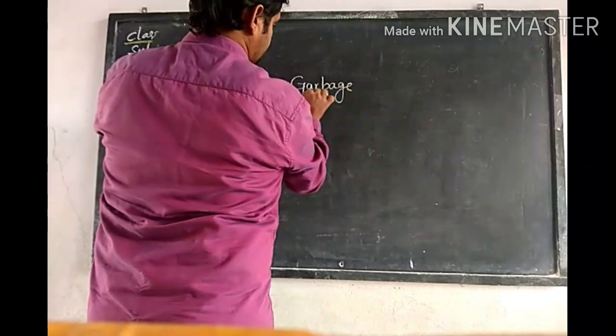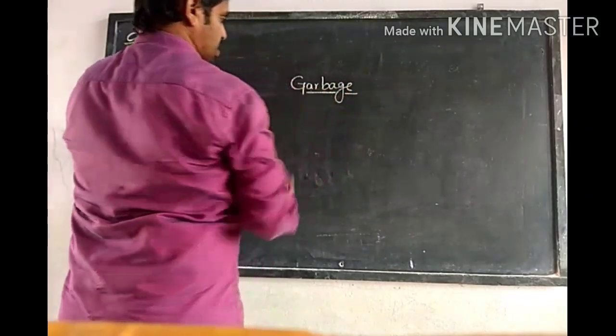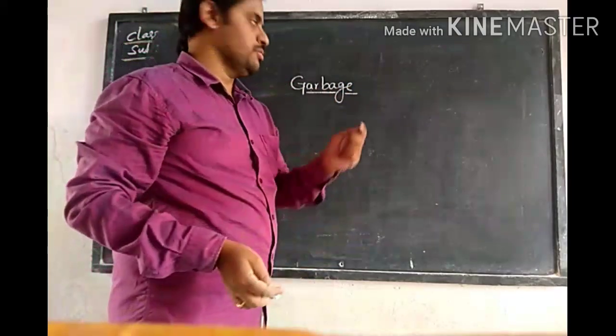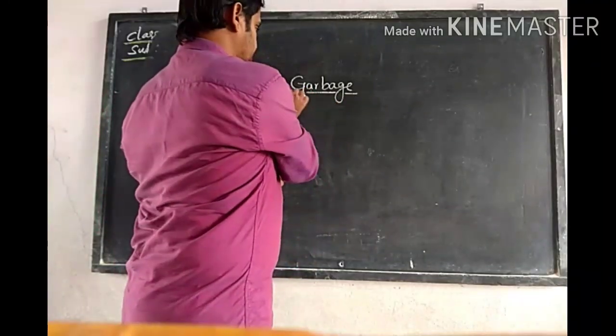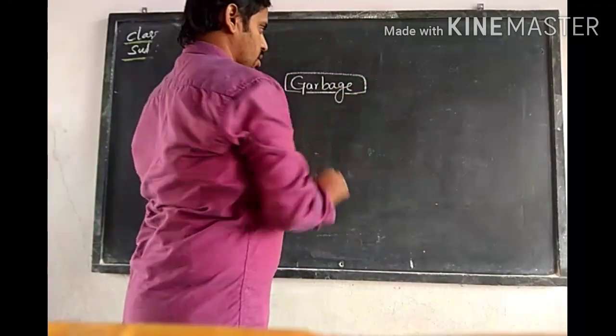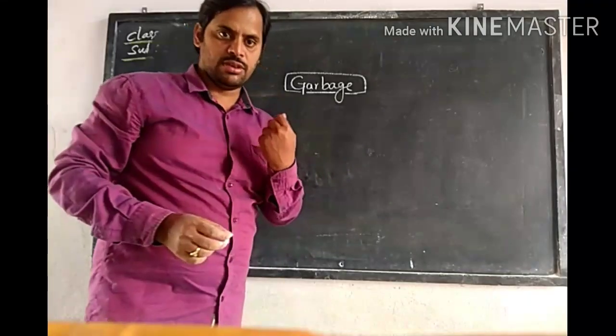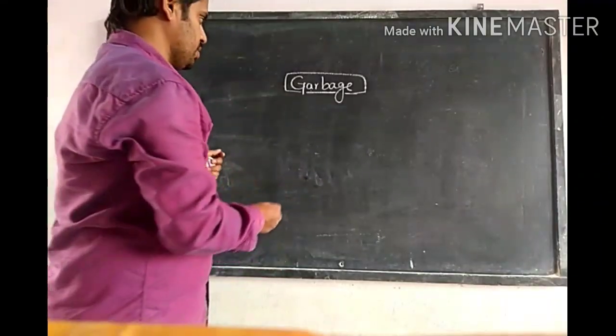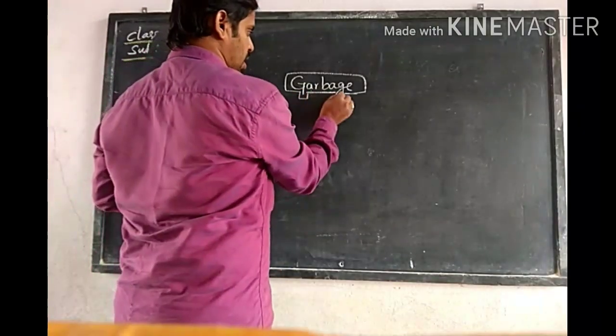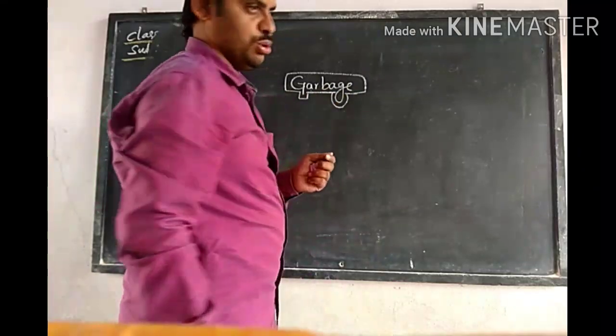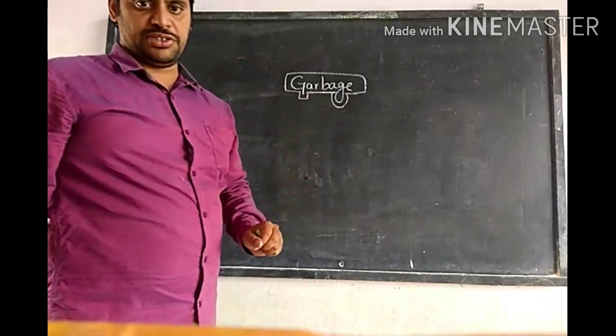What is meant by garbage? Garbage is nothing but the used material. After their use, they become useless. So whatever waste material is produced in our house, at office or at hotels, they are called garbage.